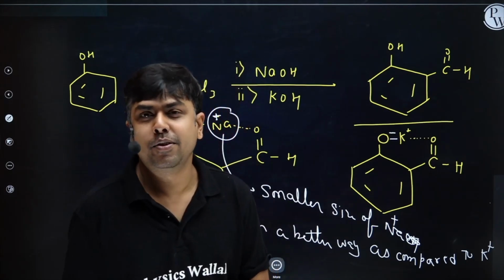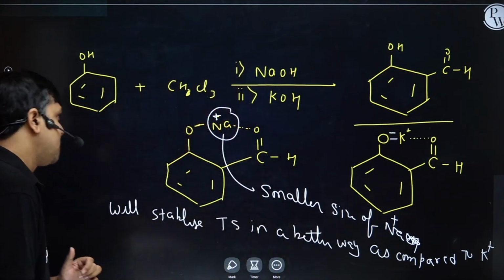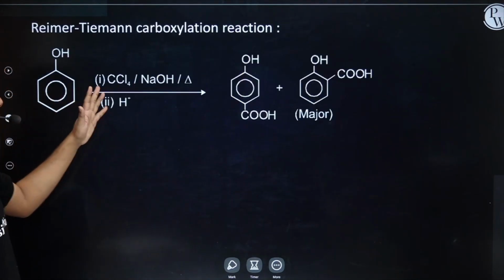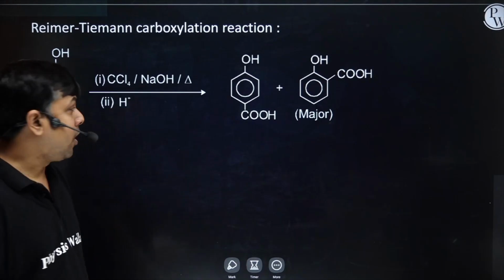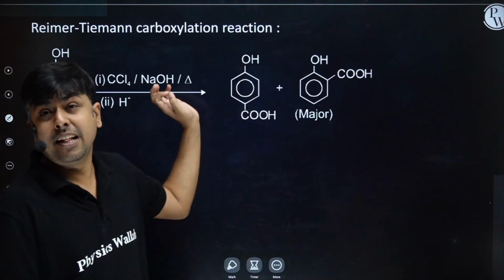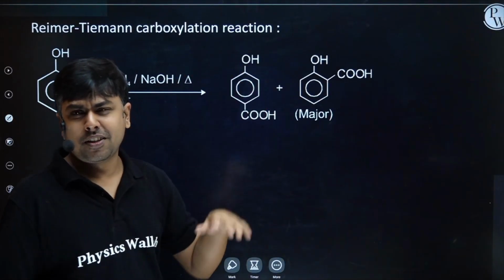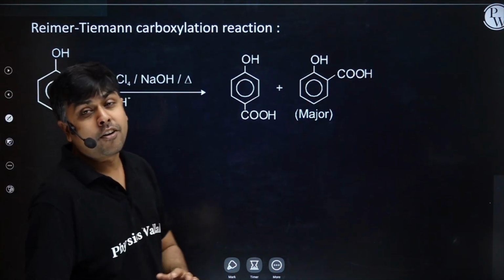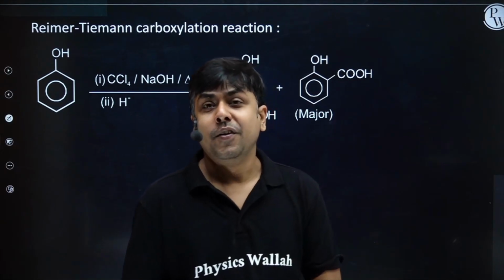I hope you understood this one also. So shall we move ahead? One more application, I'm having phenol. Now this phenol is treated with CCl4, right? So what will this CCl4 do? Here in this particular case, instead of getting aldehyde, we get acid.